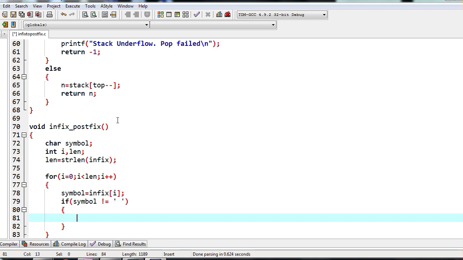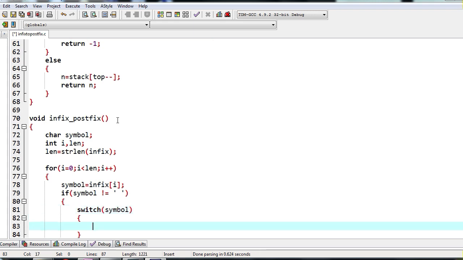Okay, fine. So if it is not a space, then what are we supposed to do? First we need to push it to the stack. So we will use a switch statement. In switch statement, I will use this symbol. Here I will first see what it is. Case open bracket. If it is an open bracket, then what are we supposed to do? Simply push it to the stack, right?